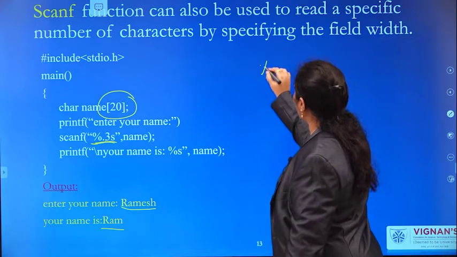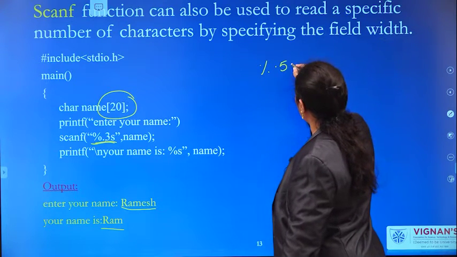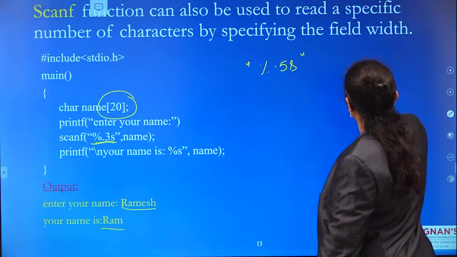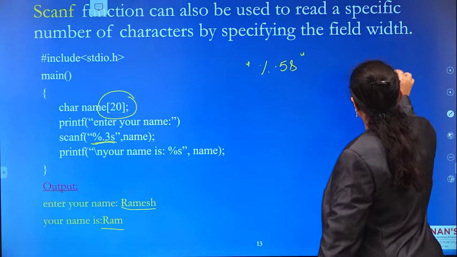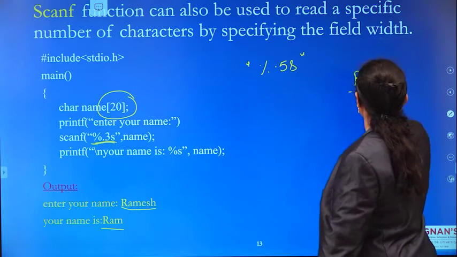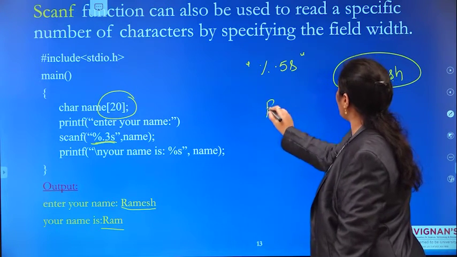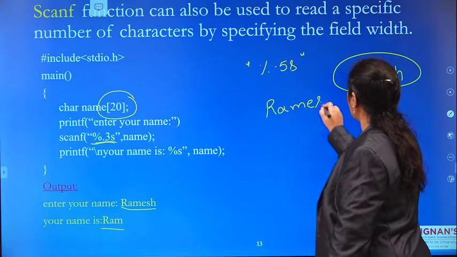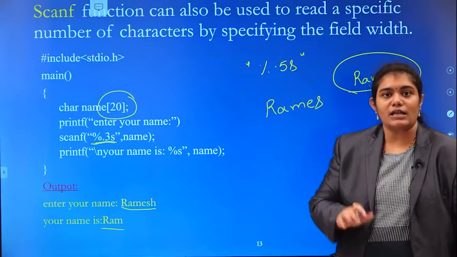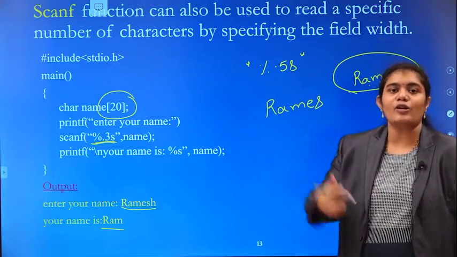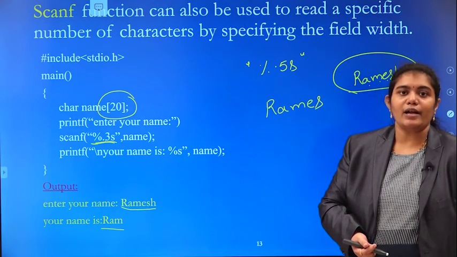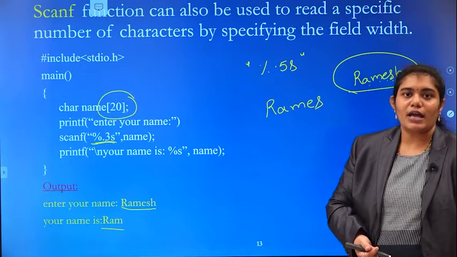Like one more example, %.5s. My input is the same. So 5: 1, 2, 3, 4, 5. So out of this input, what will I get? RAMES. And you should not bother about the null character. The null character will be automatically terminated at the end of the string. It will be automatically concatenated at the end of your input.